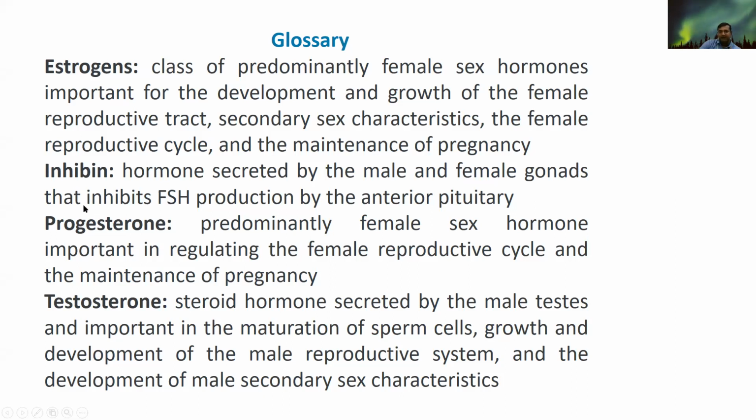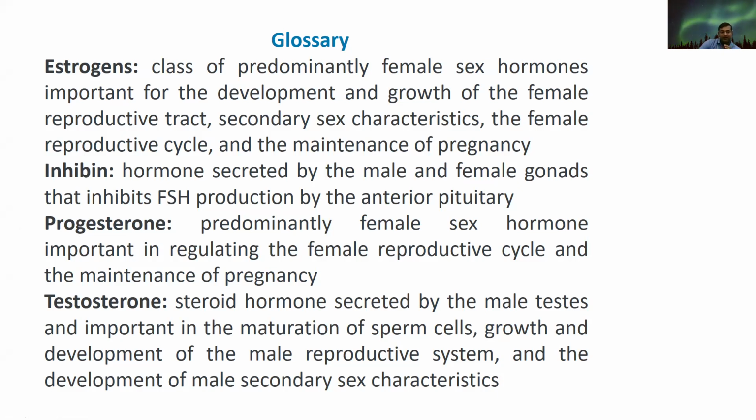Inhibin is a protein hormone secreted by the male and female gonads, and it inhibits FSH production by the anterior pituitary in the case of male. In the case of female, it helps prepare for parturition and also checks the secretion of